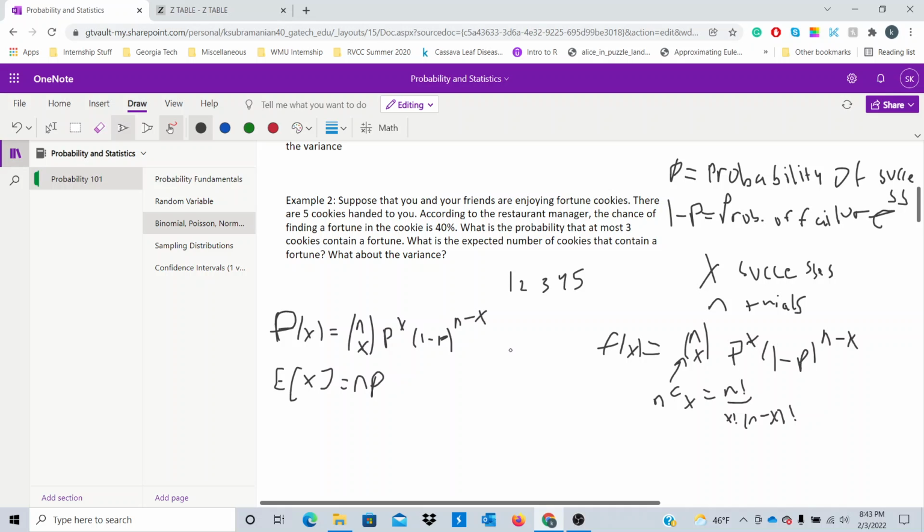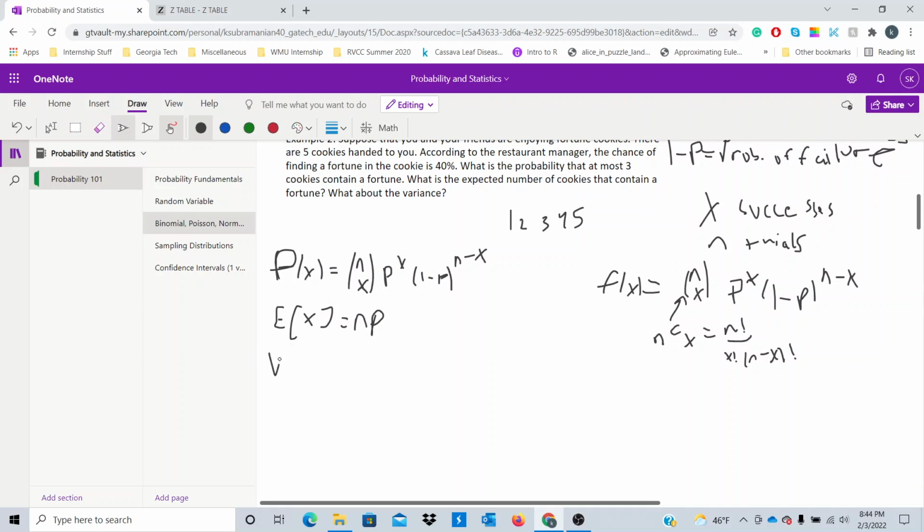And if you think about it, when we do this experiment a lot of times, so say you had 10 coins and you're flipping them, and the coins are fair, so 50% chance of getting heads, 50% chance of getting tails. If you flip a coin 10 times and you repeat that over and over, intuitively, you're expected to get 5 heads in the long run. And you'll notice that 10 times 0.5, the chance of getting a head, is 5. So to generalize, the expected number of successes in a binomial experiment will be the number of trials, n, times the probability of success, p. And it makes sense intuitively if you think about a coin flip.